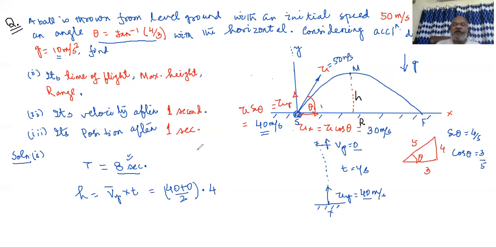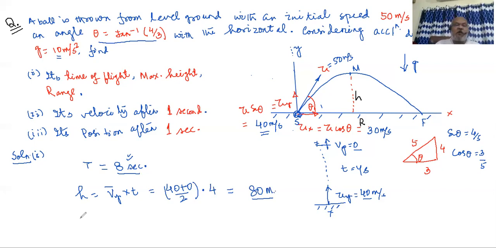Don't make it 8 seconds. 8 seconds is the total time, going up and coming down. We are taking only the going up time. So 20 into 4 must be equal to 80 meters. I think I am clear. Okay, that is the value of the height, or the maximum height.